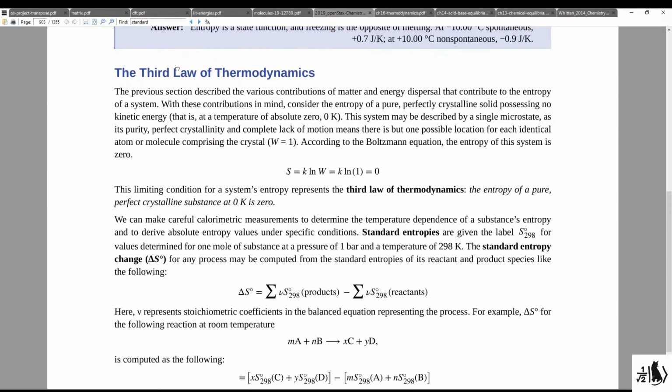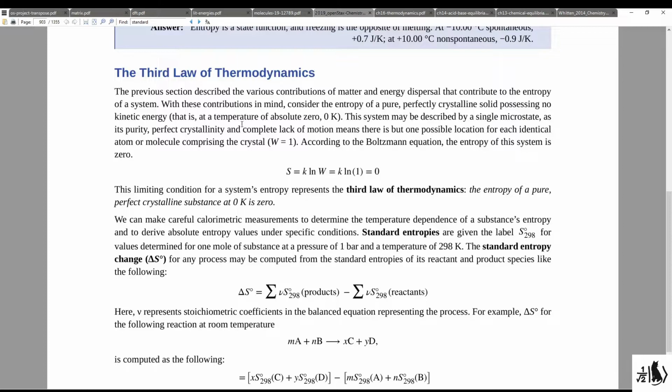Next, we discuss the third law of thermodynamics, and you should definitely read through this section to gain a better understanding of what's going on here. But essentially it's this. We've been talking about entropy changes in this past section. However, the question is, what is the absolute entropy of a system, and can there be one? Well, it turns out that there can.